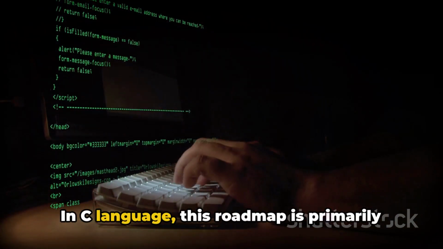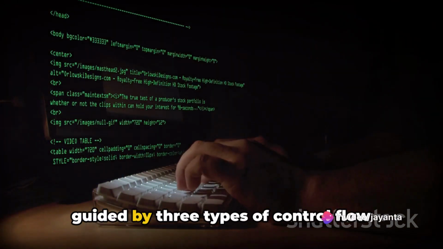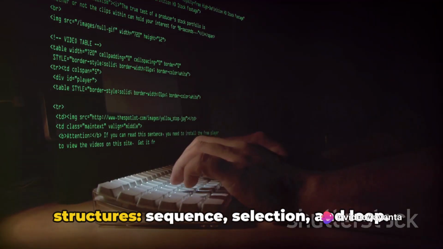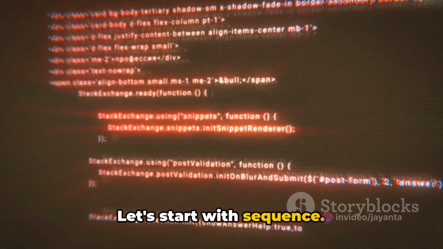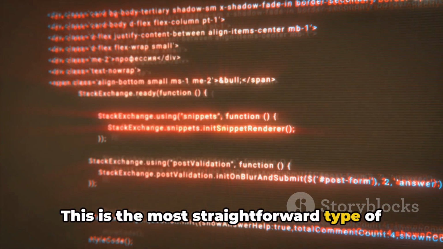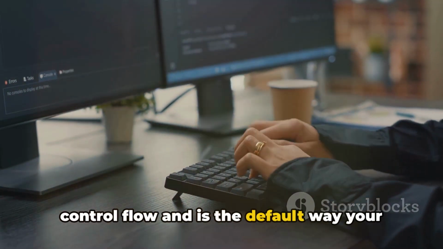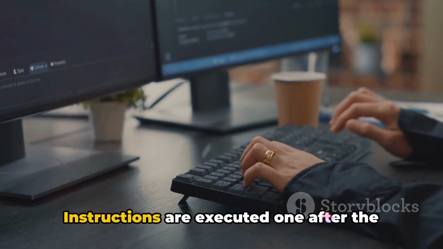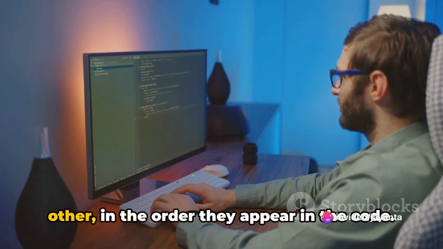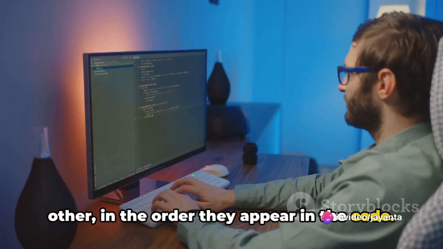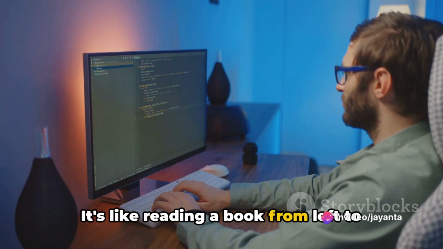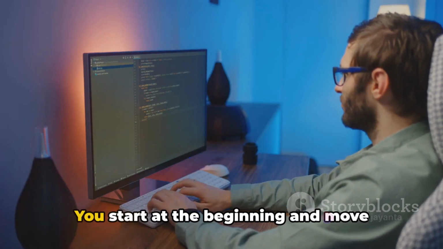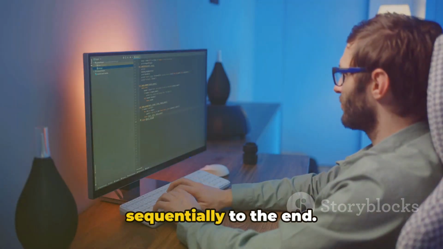In C language, this roadmap is primarily guided by three types of control flow structures: sequence, selection, and loop. Let's start with sequence. This is the most straightforward type of control flow and is the default way your program operates. Instructions are executed one after the other in the order they appear in the code. It's like reading a book from left to right, top to bottom. You start at the beginning and move sequentially to the end.